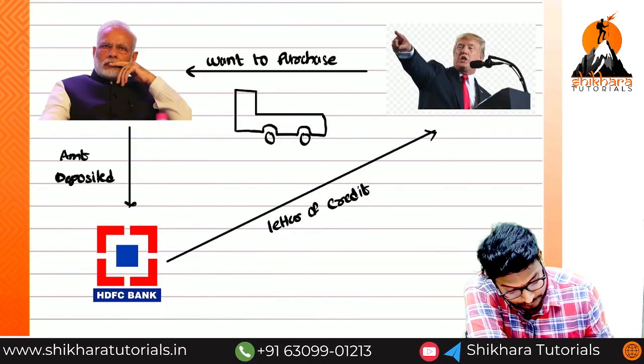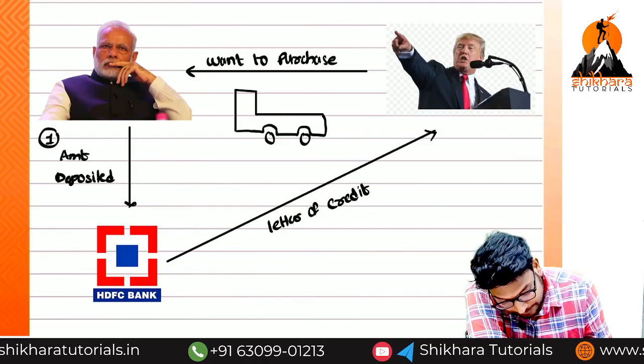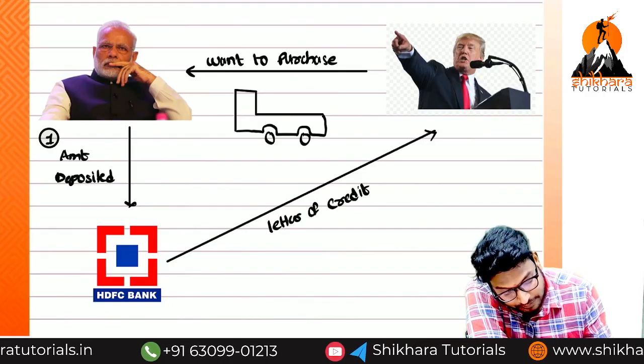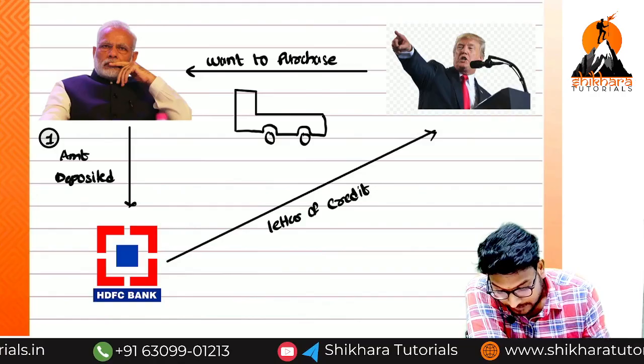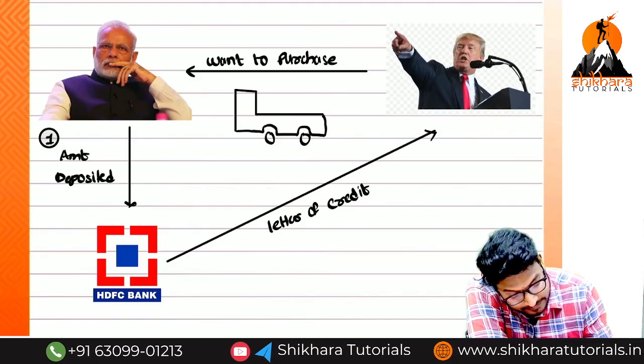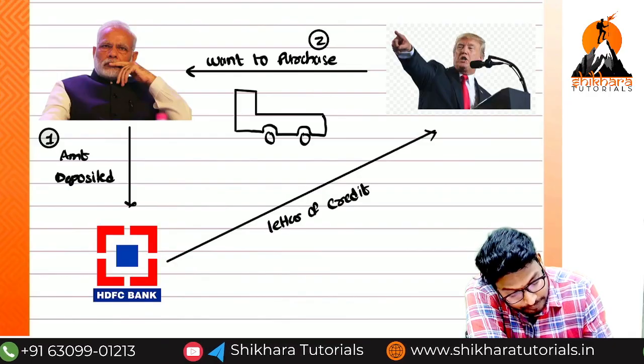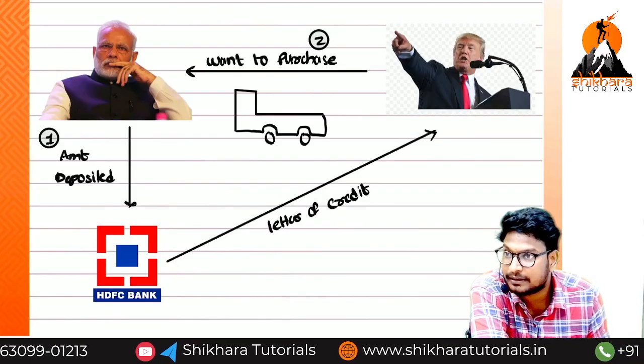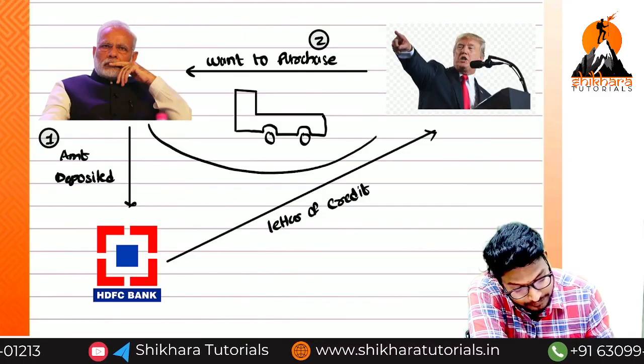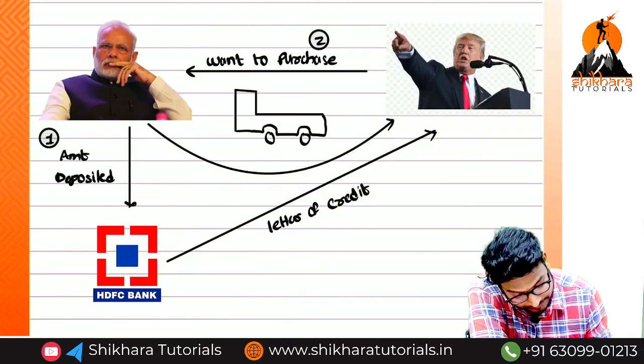So what is the first point? Amount deposited. Then we are going to receive the goods, and next, does Modi need to make the payment? Yes, Modi needs to make the payment.